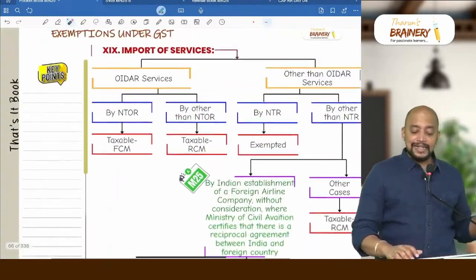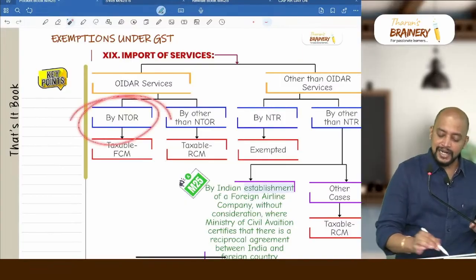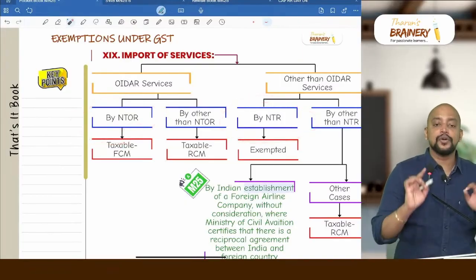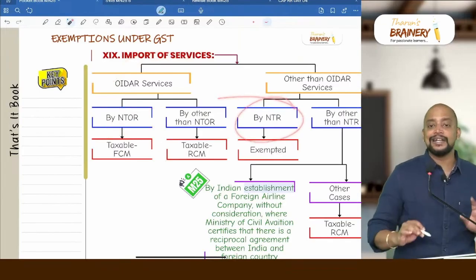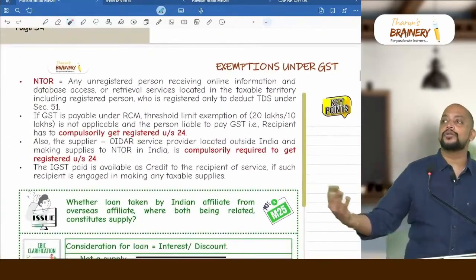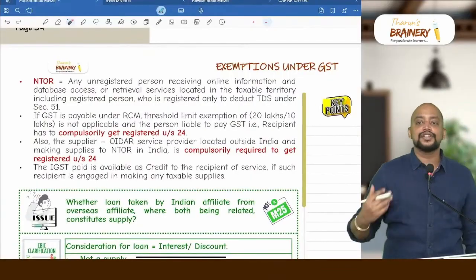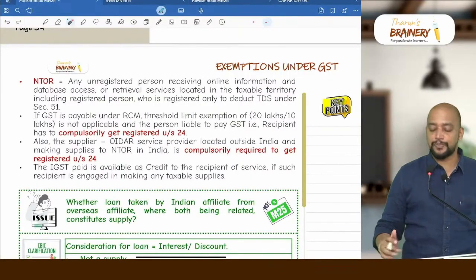And NTR also we have. What is the difference between NTOR and NTR? O is the difference. Only when OIDR comes, we need to use NTOR. In other places, we need to use NTR. Who is a non-taxable recipient? Generally individuals, trust, government. So individual, trust, government will come under non-taxable recipient.